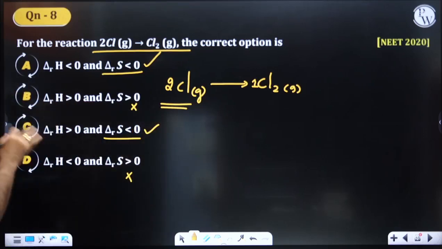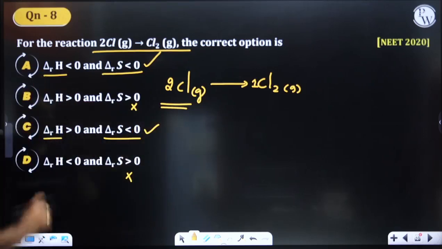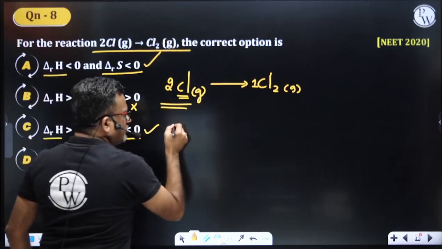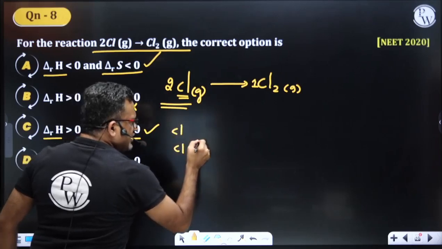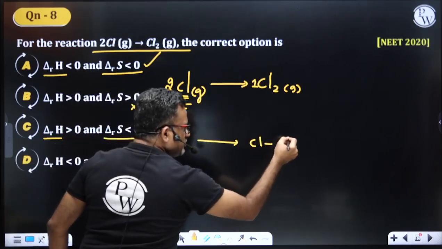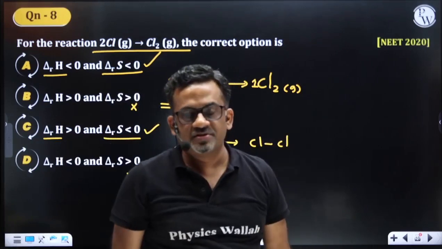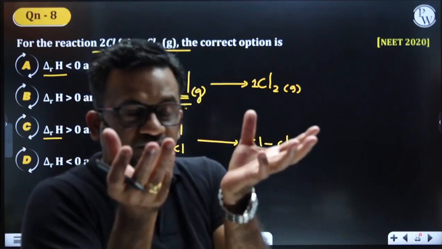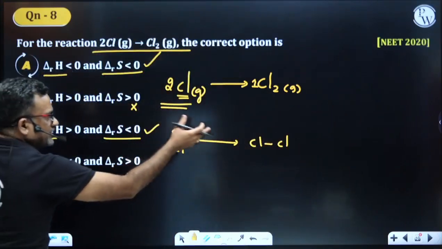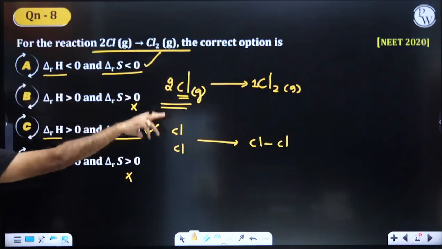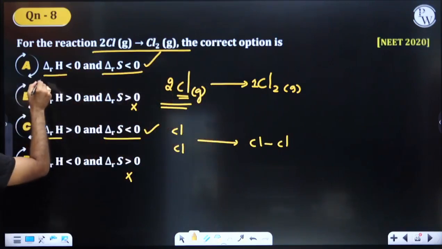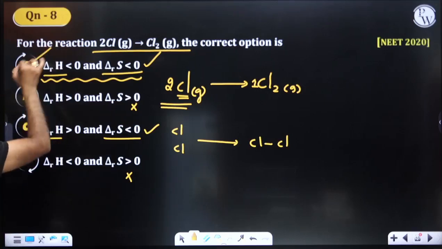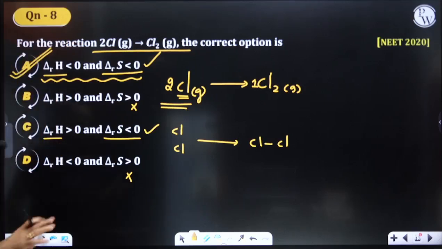So either A should be right or C should be right. Now coming to enthalpy, see what is happening here. Two chlorine atoms are forming a bond with each other. Formation of the bond is an exothermic process. If they form a bond with each other, they are going to stabilize and release energy. So because it is an exothermic process, delta H should be negative, that is, delta H should be less than 0. So what is your answer now? Not this, but definitely option A. Is that clear, students? Right.